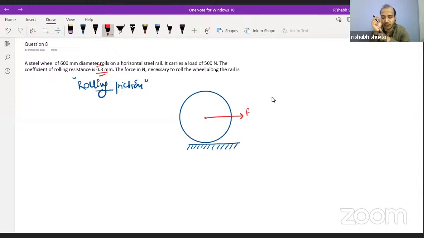But in actual, the deformation does occur. First thing, the deformation does occur. Second thing, in one way or another some energy gets lost.